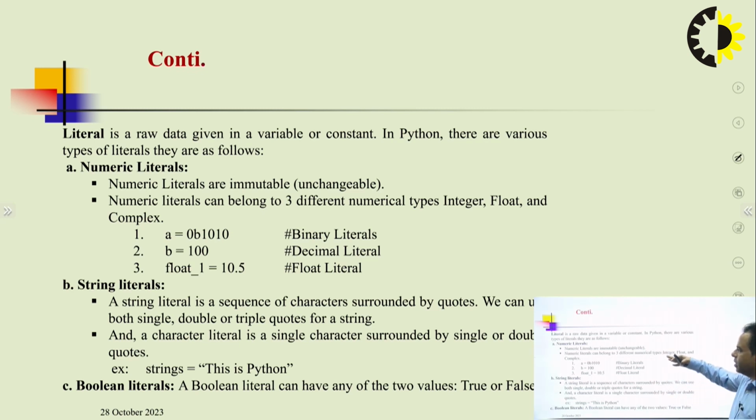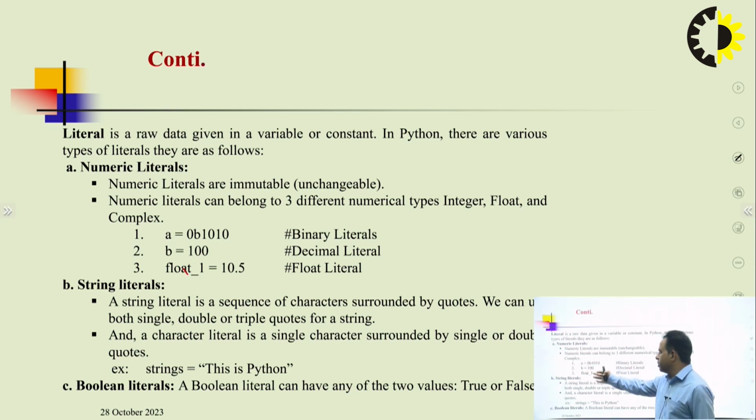The first category is the numerical literals. What do we mean by numerical literals? As the name suggests, numerical literals are immutable, meaning we can never change them numerically. Second, numerical literals can belong to three different categories: integer, float and complex.